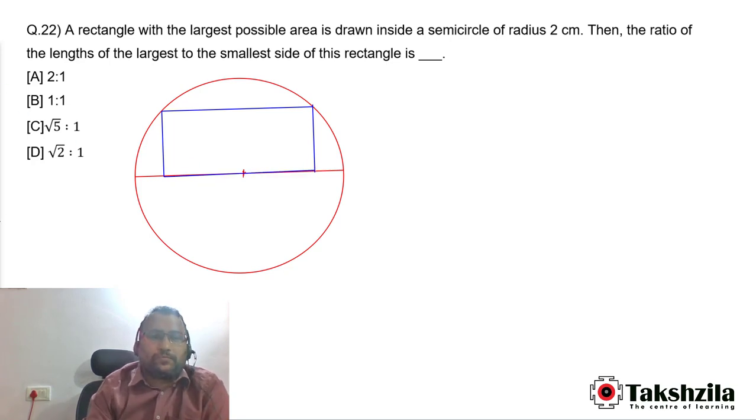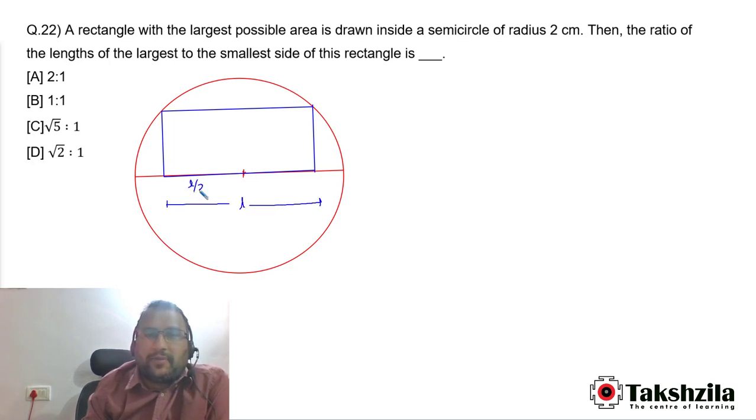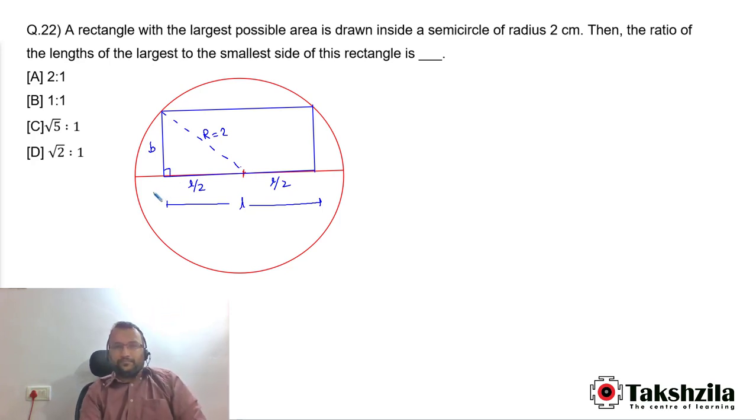Now let's call this complete side length L. तो आधा क्या हो जाएगा L divided by 2 and L divided by 2. This is breadth B and this is nothing but the radius. The radius is equal to 2 over here. This angle is 90 degree.